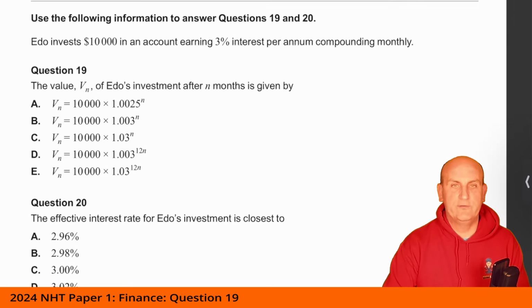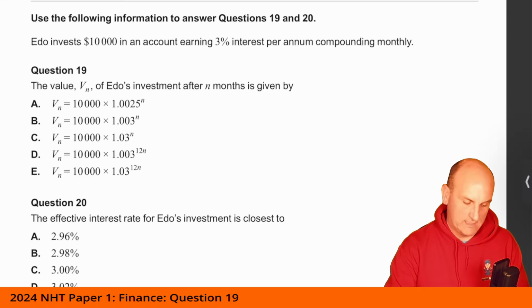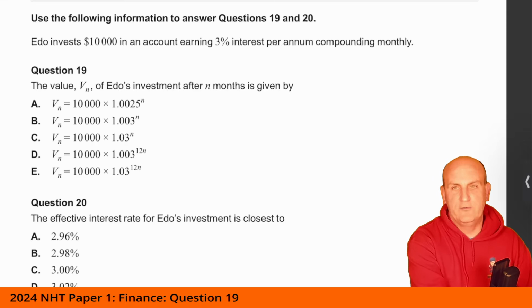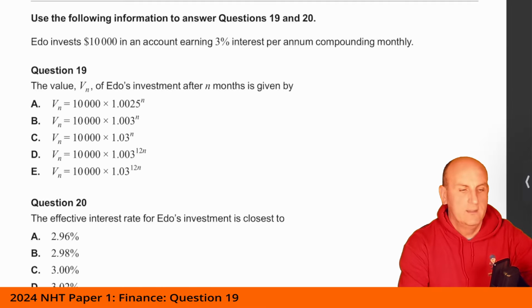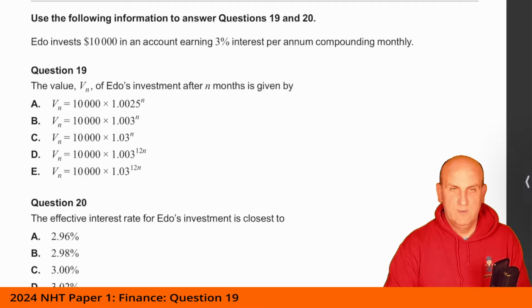Question number 19. Edo invests 10,000 in an account earning 3% interest per annum compounding monthly. All right, so 3% interest per annum compounding monthly. He says, turn the page. What have we got here? Value Vn of Edo's investment after n months is given by.